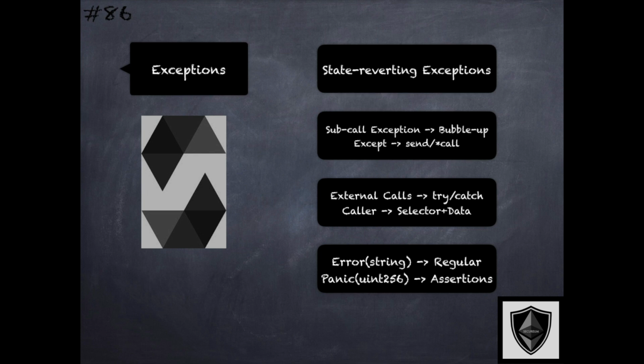Solidity supports two error signatures. We talked a bit about this, the error and panic. Error takes a string parameter, whereas panic takes an unsigned int parameter. Error is meant to be used for quote-unquote regular error conditions, such as input validation and so on. We talked about this in the context of the require primitive, while the panic is used for errors that should not be present in bug-free code. So this is really the assert primitive situation where program invariants are being violated and panic is meant to be used there.